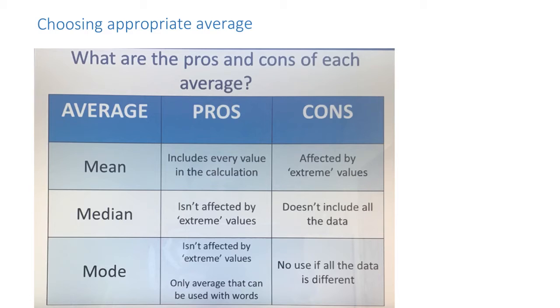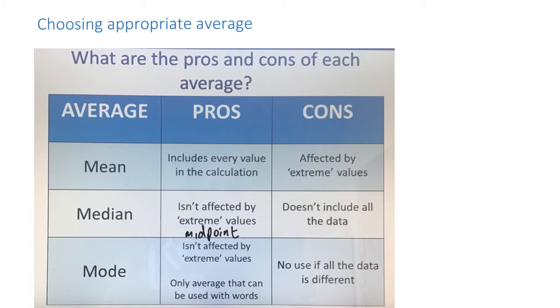And if that's the case, then what you might want to do is choose the median, because it's not affected by those extreme values. The only thing with that is then it doesn't include all the data. It doesn't use it all. So if you're wanting something that will split everything in half, so if you're looking for the midpoint, then that would also be a good reason for why you would pick the median. So if you're wanting to divide the range or the data completely in half, or you want to avoid those extreme values, then you choose the median.